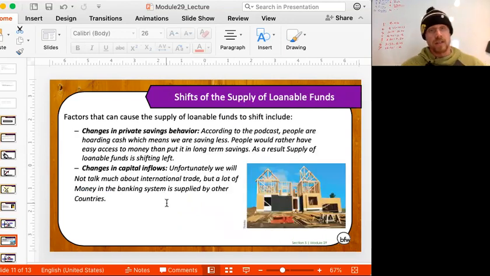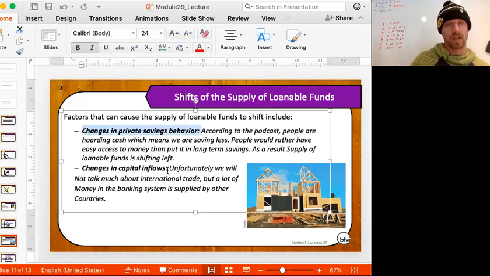Now there's two things that shift the supply of loanable funds: change in private savings behavior and change in capital inflows. You and I are people that can supply banks with loanable funds. For example, according to the podcast we listen to, people are hoarding cash, which means we're saving less. People have decided they would rather have easy access to money than put it into long-term savings. As a result, the supply of loanable funds is shifting left.